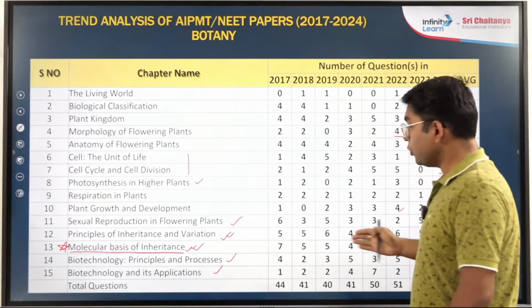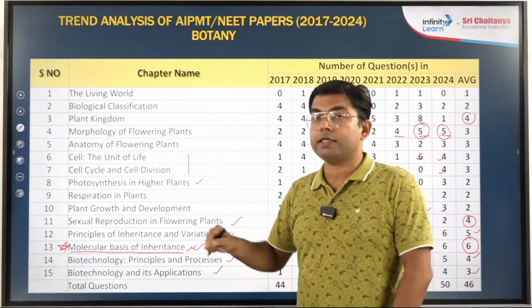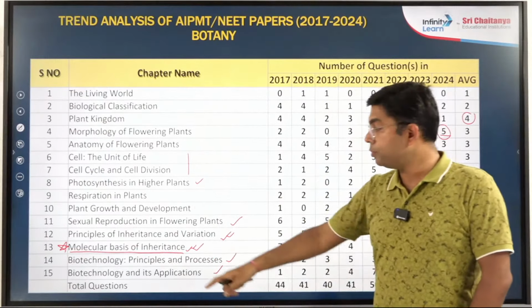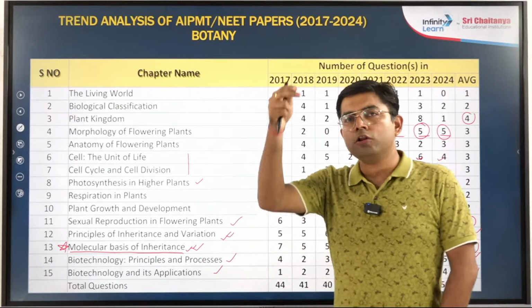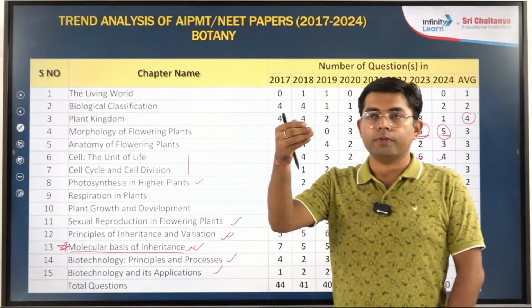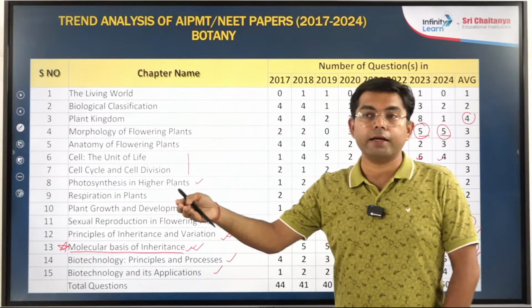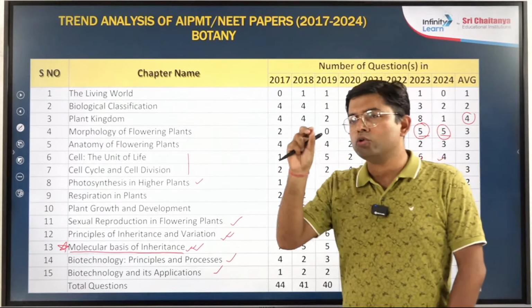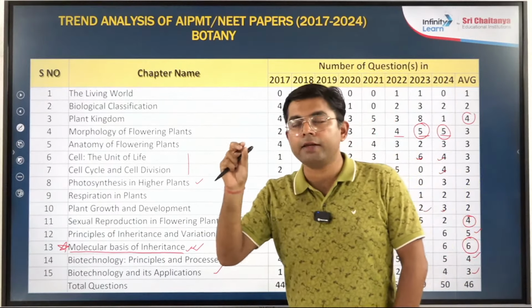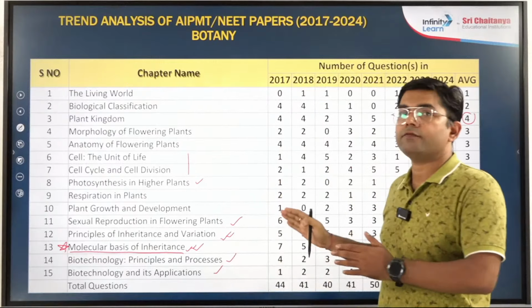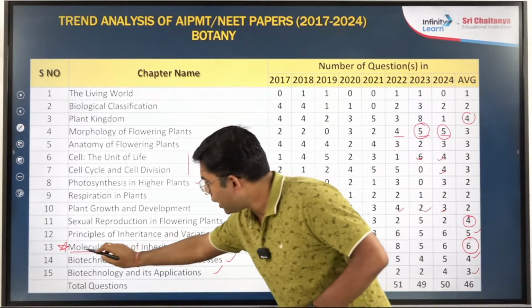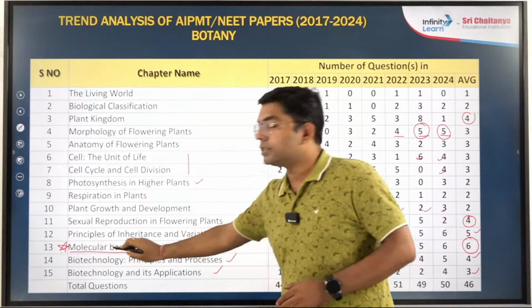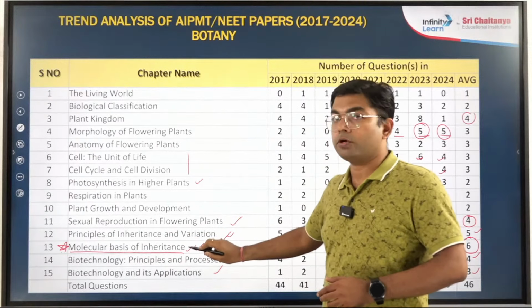For example, in one question last year in NEET from biotechnology, all the options were very confusing. Although the lines were taken directly from NCERT, those who haven't read NCERT line by line found it a little confusing, right?